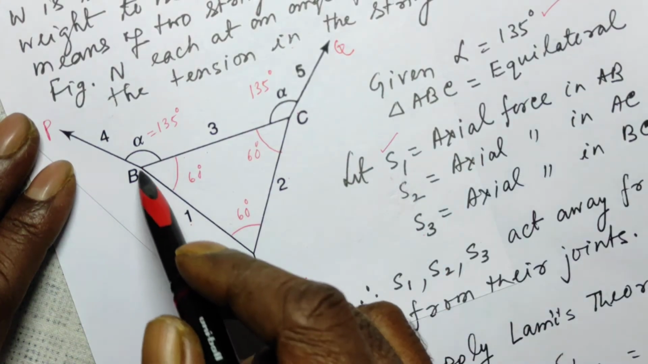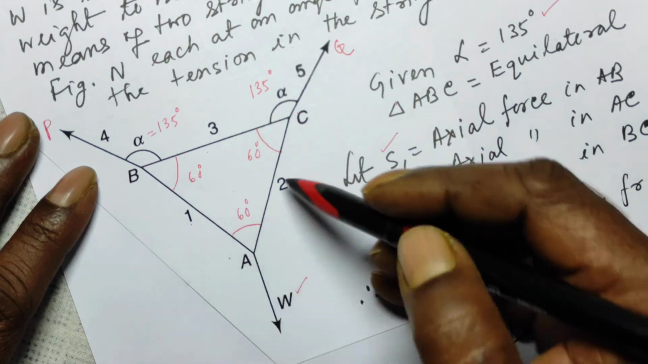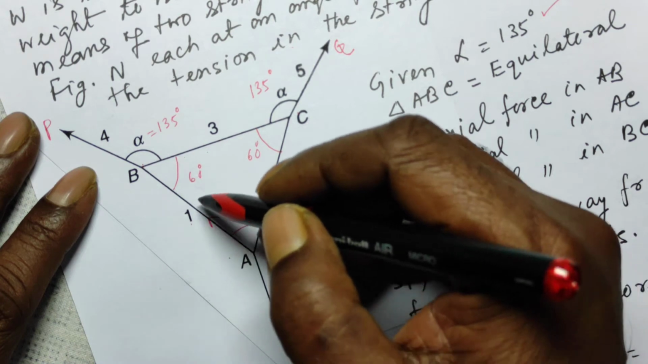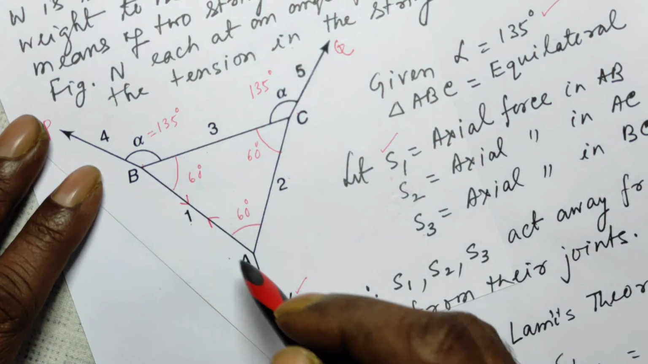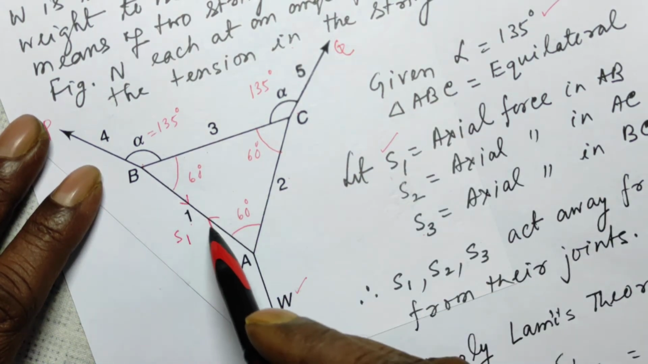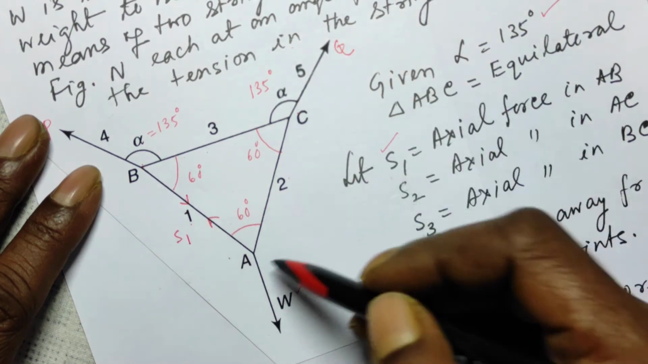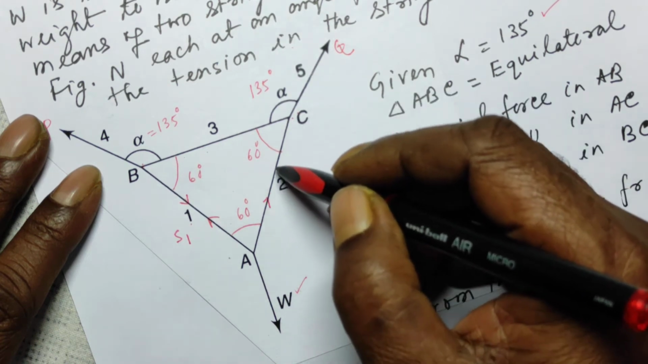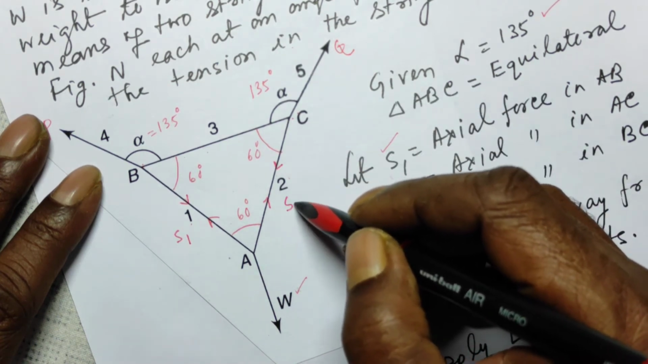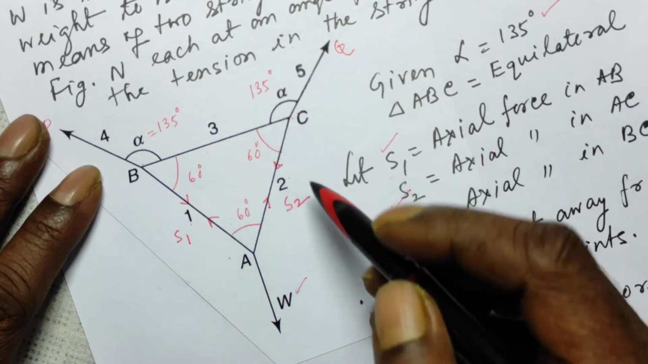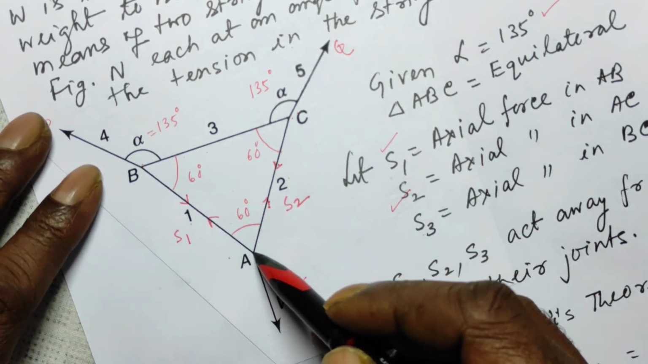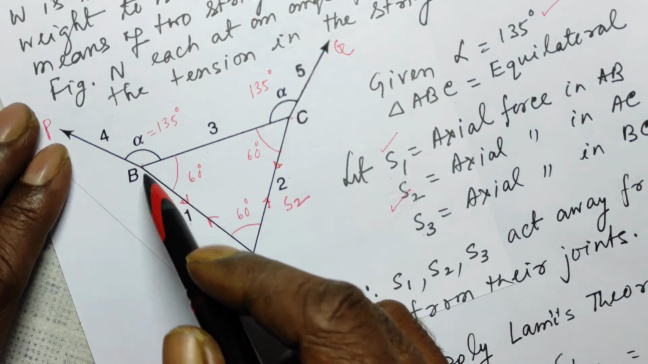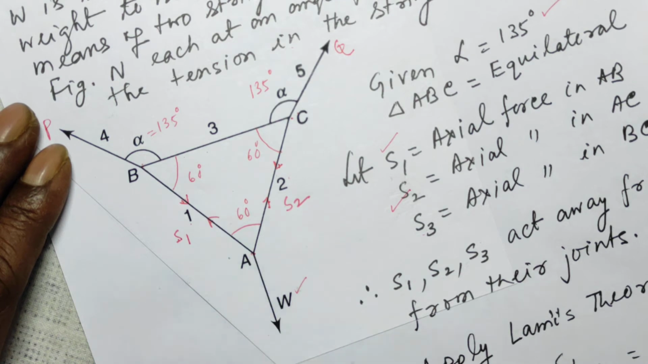S1 is the axial force in AB. This is a joint here, this is a joint here, so they will act away from the joint. This is S1, this is also S1. For this, I have taken S2. This is a joint, this is a joint, so S2 also acts away from the joint. This is S2 for joint A, this is S2 for joint C, this is S1 for joint B, and this is S1 for joint A.